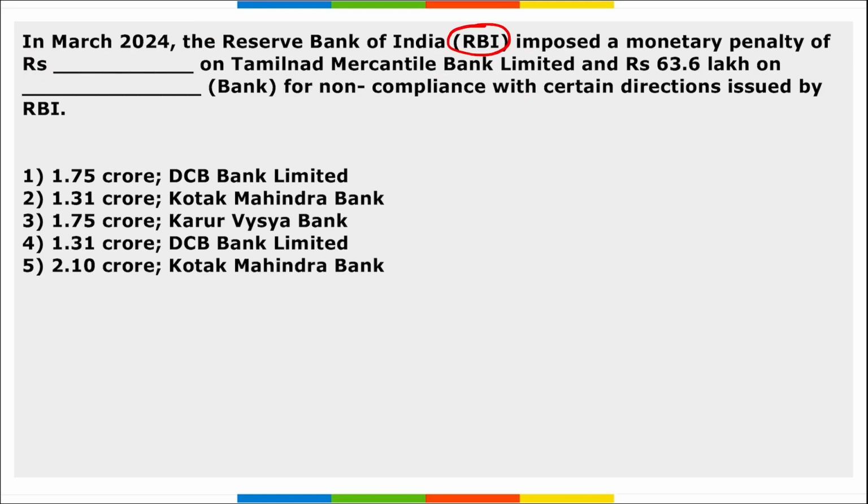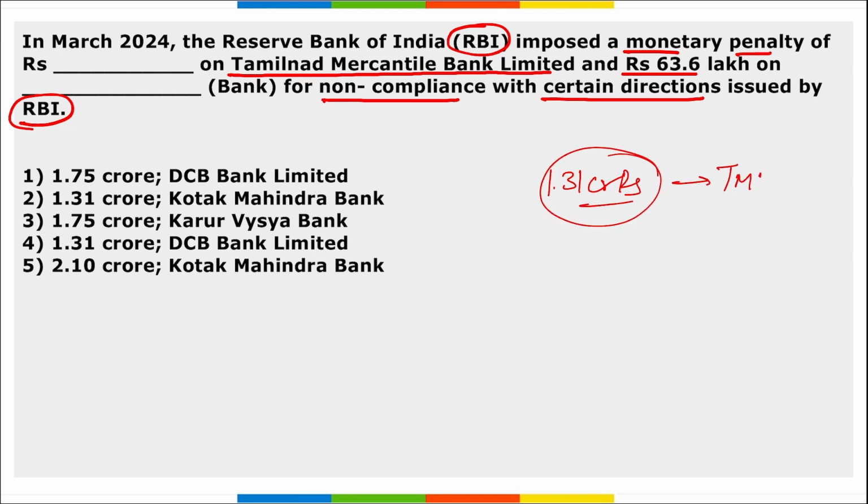Next is RBI. They have imposed a monetary penalty of how much amount on Tamil Nadu Mercantile Bank Limited and 63.6 lakh rupees on which bank for non-compliance with certain directions issued by RBI? So remember, RBI imposed a monetary penalty of 1.31 crore rupees on Tamil Nadu Mercantile Bank and a penalty of 63.6 lakh rupees on which bank? It is on DCB Bank. So the right option here becomes option 4. Correct? Take a note of this.